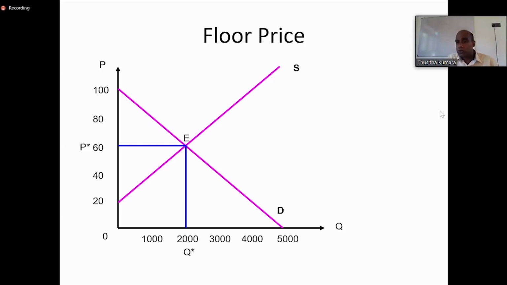So no issues. We have a very good equilibrium here. Everyone is happy. Consumer surplus and producer surplus are intact. Therefore, we are not worrying about excess demand or excess supply or any other things in the market. So we are in equilibrium.